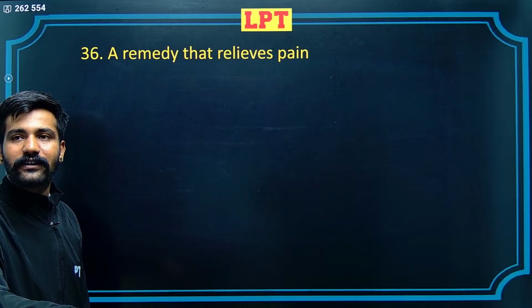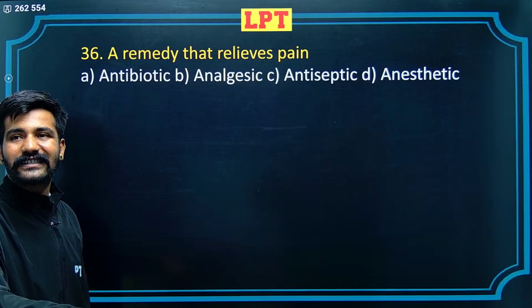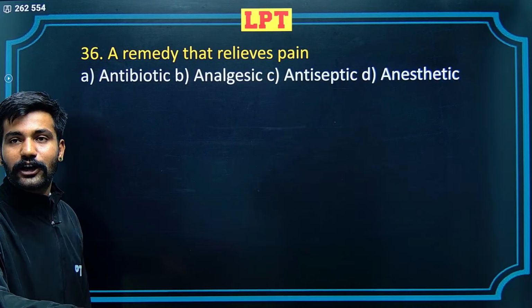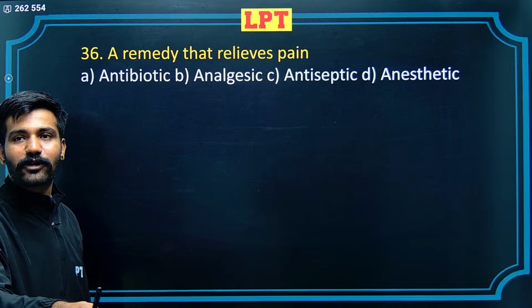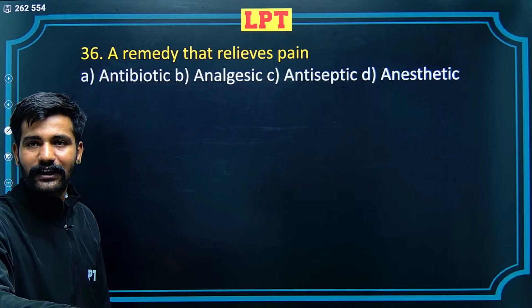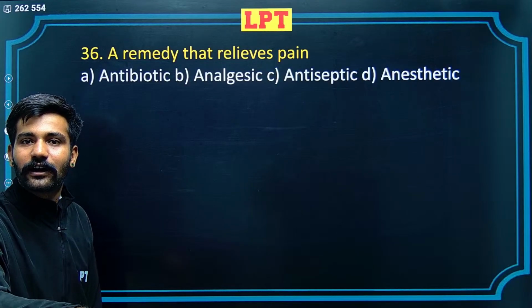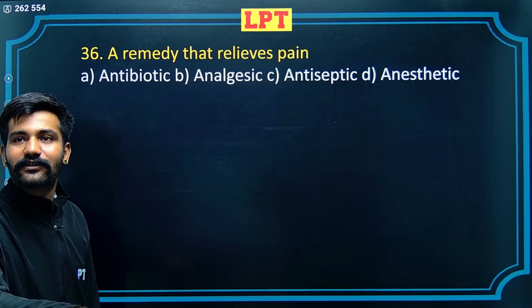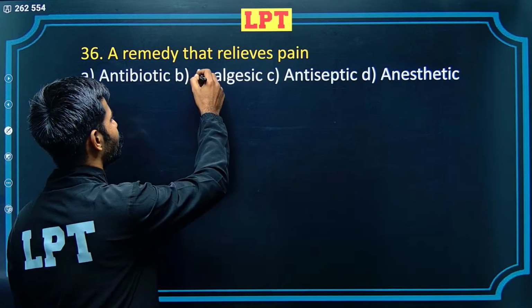Next, a remedy that relieves pain. Antibiotic, analgesic, antiseptic, and anesthesia, something which is used for hallucination. If some doctor is operating on a patient and the patient is grieving in pain, then anesthesia is given. Anesthetic is not the correct alternative here. Analgesics.